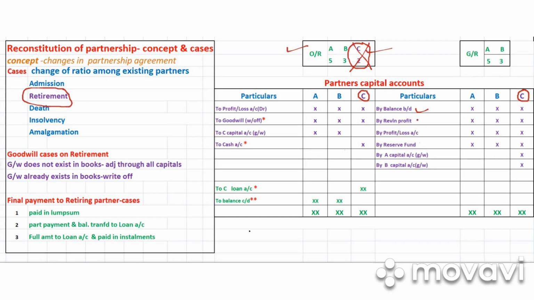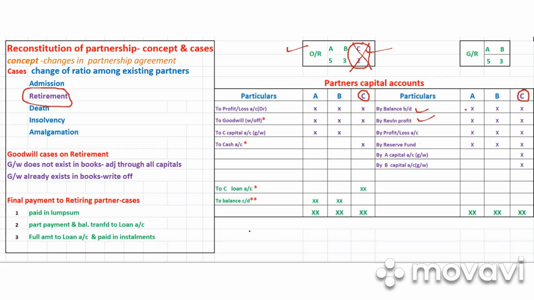Then revaluation profit. I told you we have to prepare the revaluation account just like in admission. There we consider all the changes in value of assets and reassess the liabilities, and we find out the difference. We will take it to the revaluation account. Then we may get profit, we may get loss. If it is profit, it will come on the credit side. If it is loss, it will come on the debit side, right? So revaluation profit will be shared among all the partners in the old ratio.